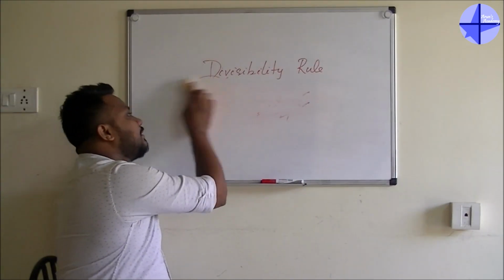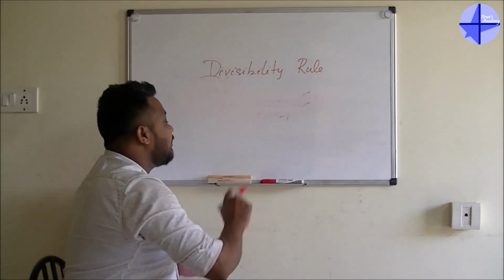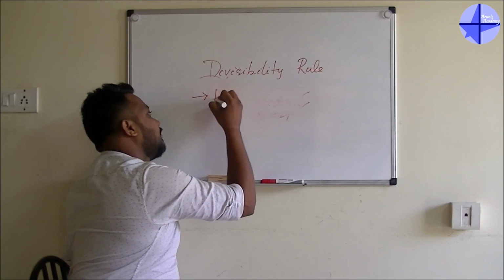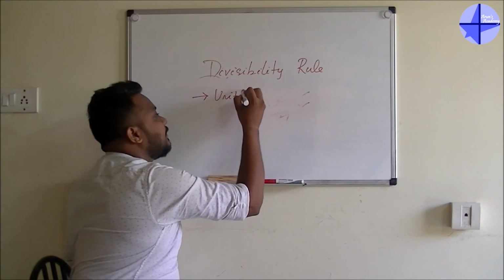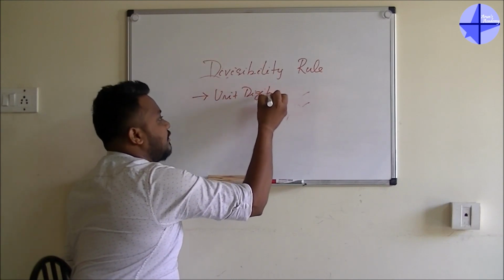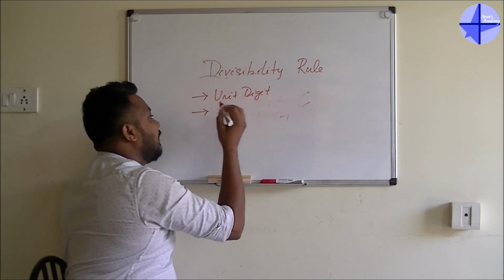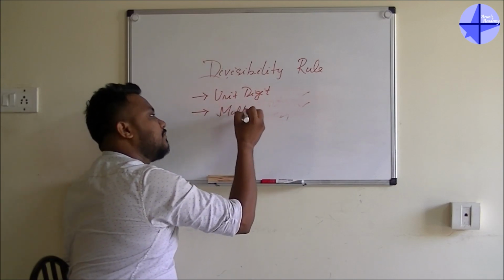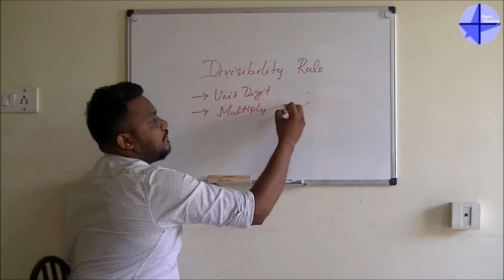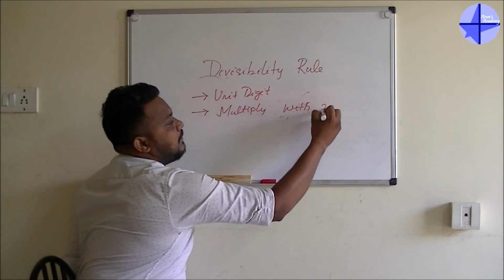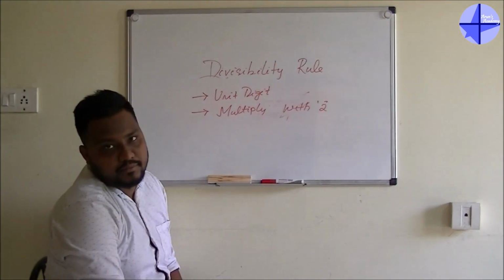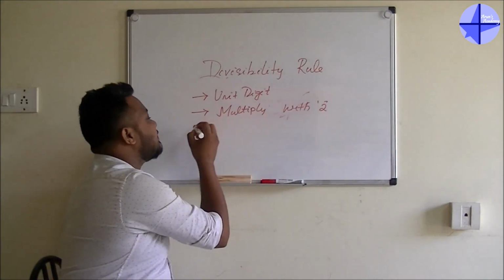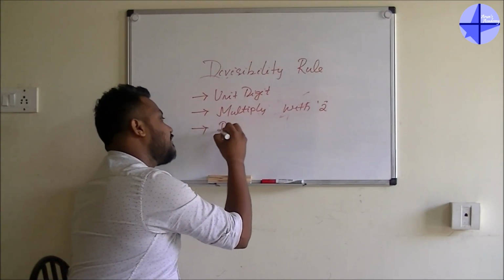So whatever the number is, first you have to go for the unit digit. After that, multiply it with 2. Whatever answer you are getting, subtract it from the remaining number.